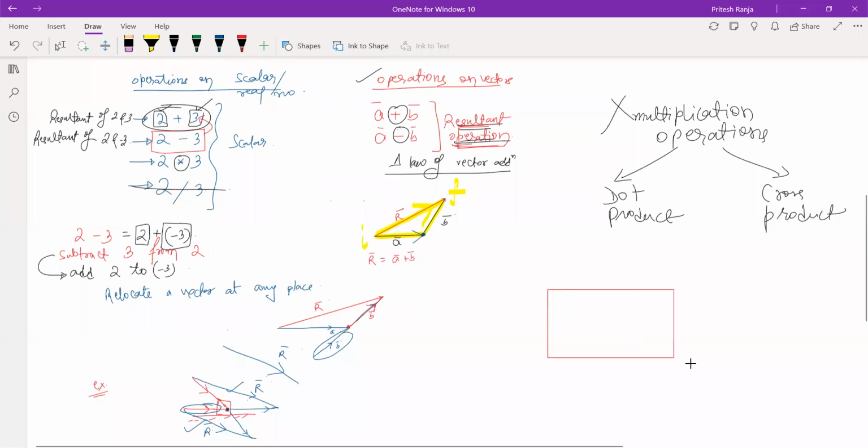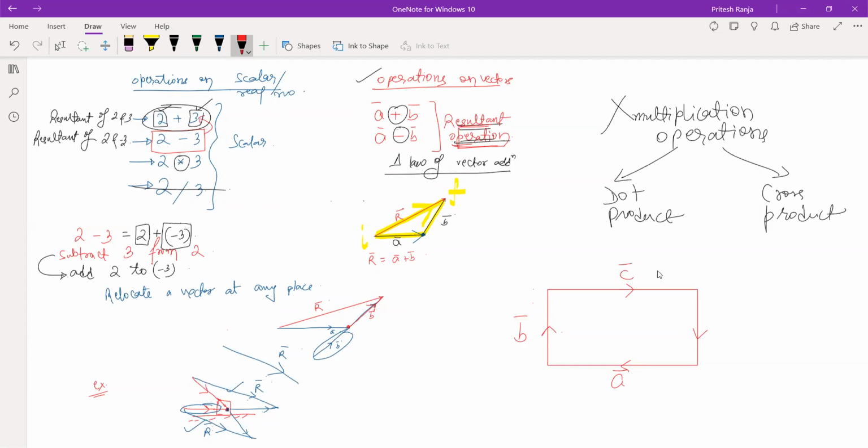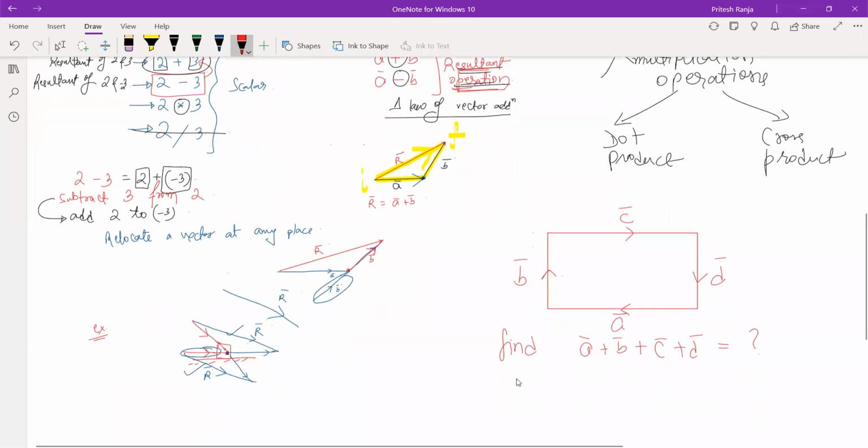Those who have done it, I'll give you a question. Let us say four vectors are here. I randomly give out their names: A vector, B vector, C vector, D vector. So you have to find A vector plus B vector plus C vector plus D vector is equal to what? I'll write the options: